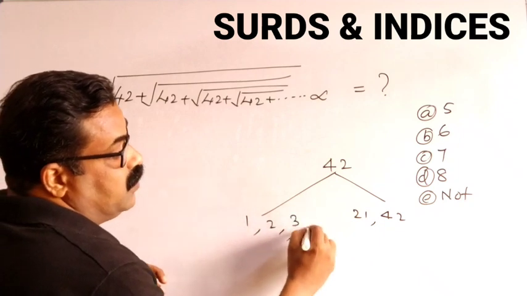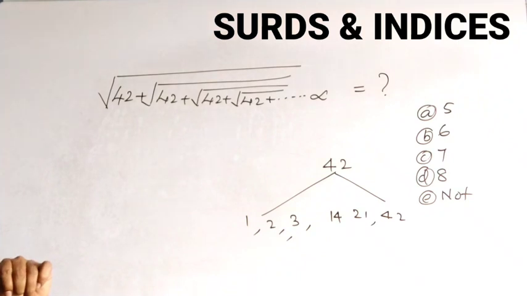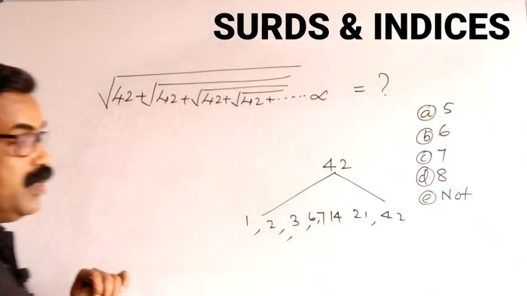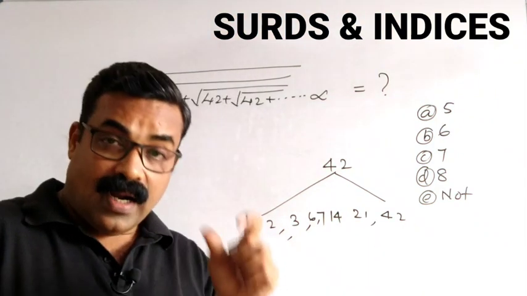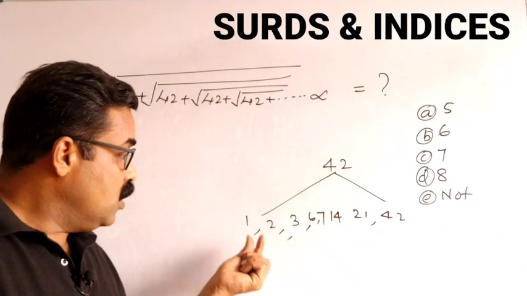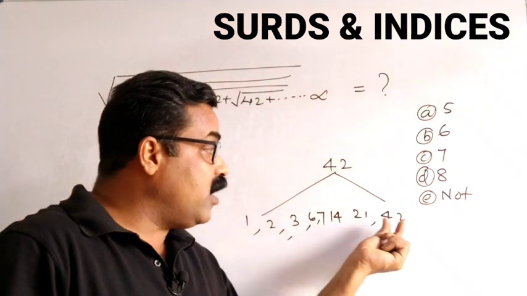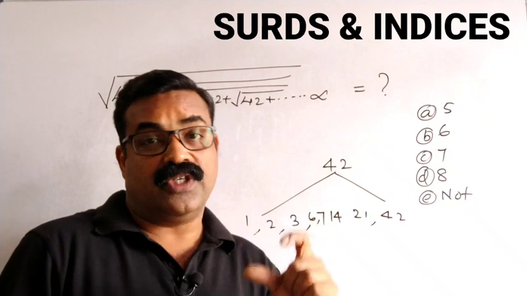3 14s are 42. Or you can say 6 7s are 42. So these all are factors of 42. Understand very clearly, when I take the factors of 42: 1, 2, 3, 6, 7, 14, 21 and 42, all these numbers are factors of 42.